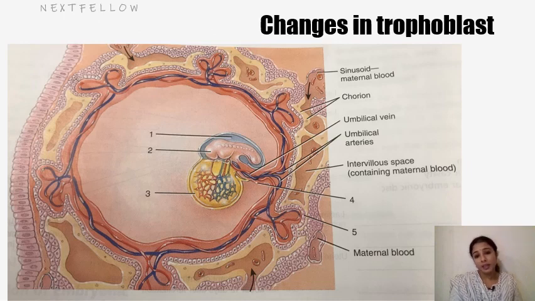And when we see all these changes happening in the embryoblast cells, there are certain changes happening in the trophoblast cells as well. So by the end of the third week, the three germ layers consisting of ecto, meso and endoderm are established in the head end, and the process continues to form all three germ layers more in the caudal areas of the embryo.